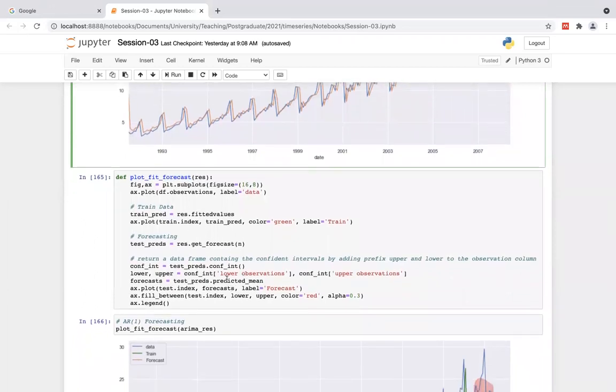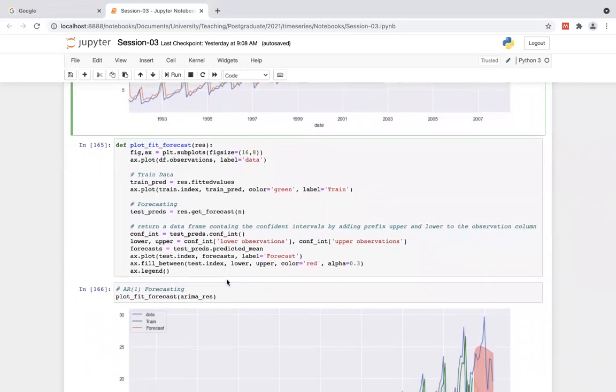I am getting this confidence interval to check the variation in between, right? This is how you can get the confidence interval. There is a function for this. Then the lower and upper values of this observation variable will be returned, and I grab them into these two variables called lower and upper. Then I put them here, something like this, right?